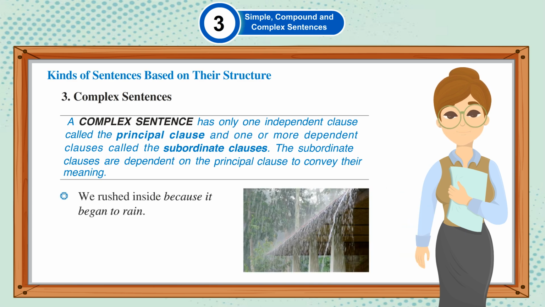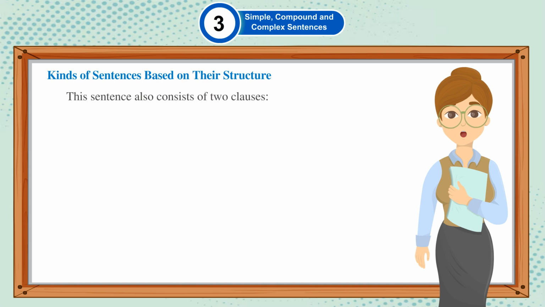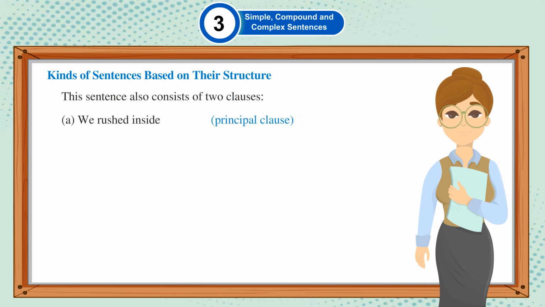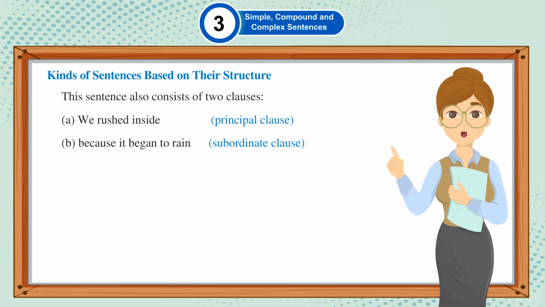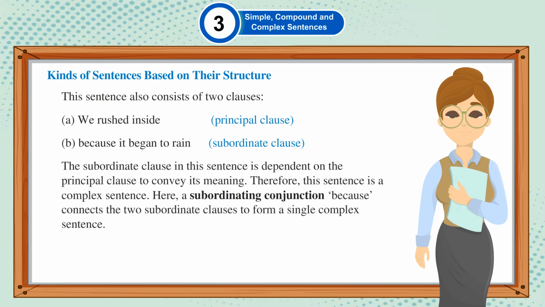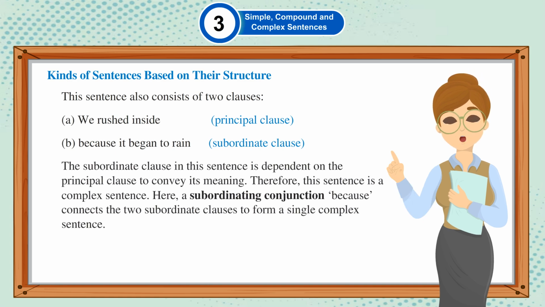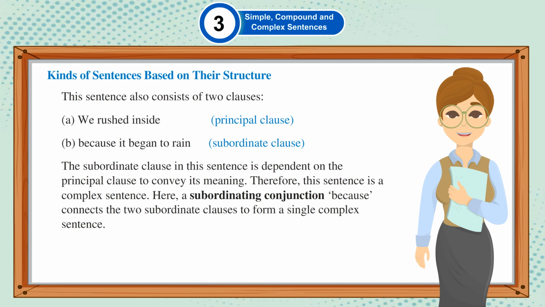We rushed inside because it began to rain. This sentence also consists of two clauses. We rushed inside, principal clause. Because it began to rain, subordinate clause. The subordinate clause in this sentence is dependent on the principal clause to convey its meaning. Therefore, this sentence is a complex sentence. Here, a subordinate conjunction "because" connects the two clauses to form a single complex sentence.